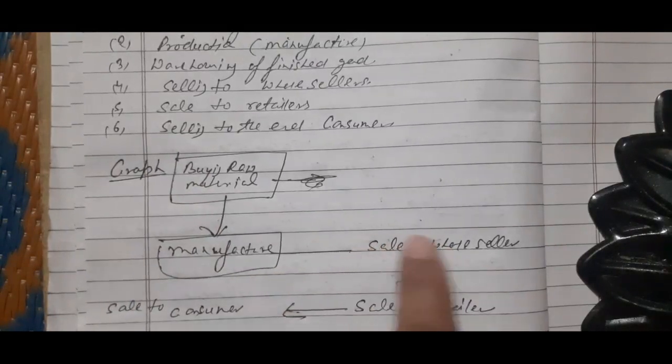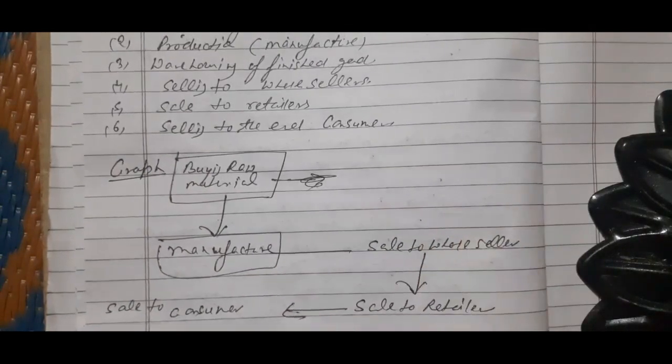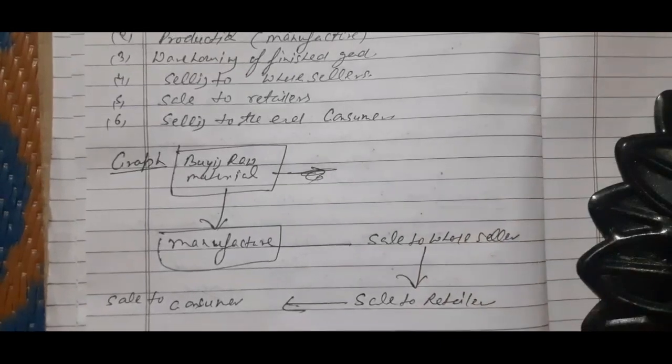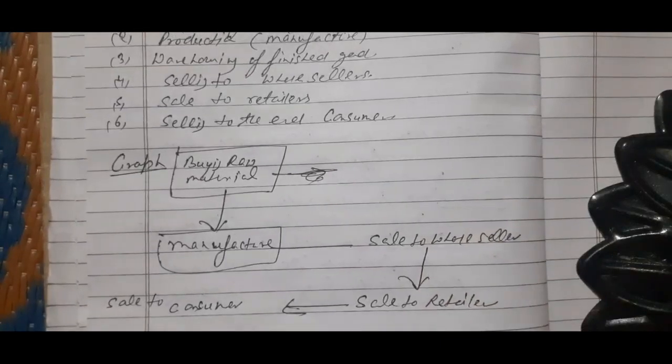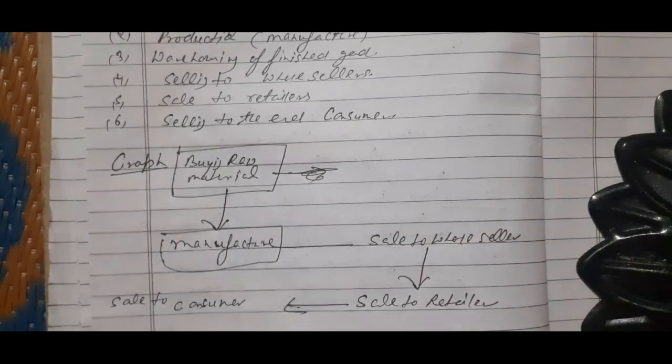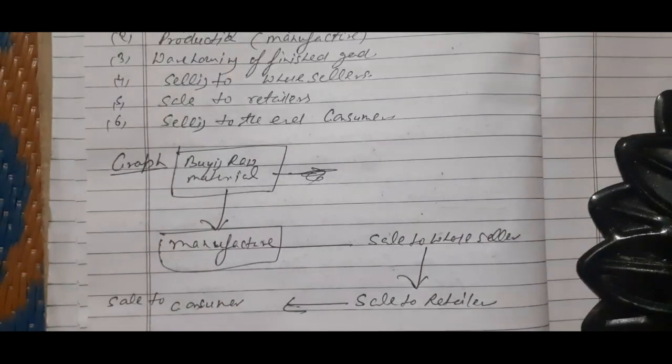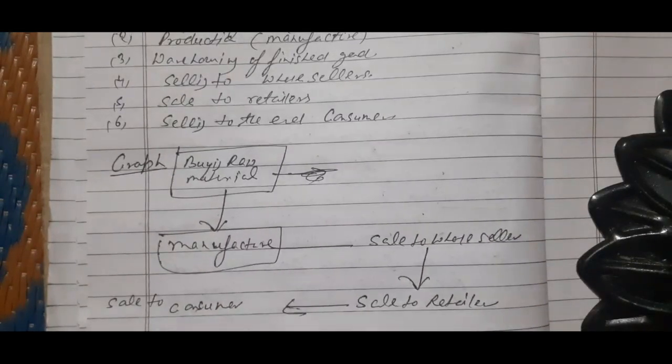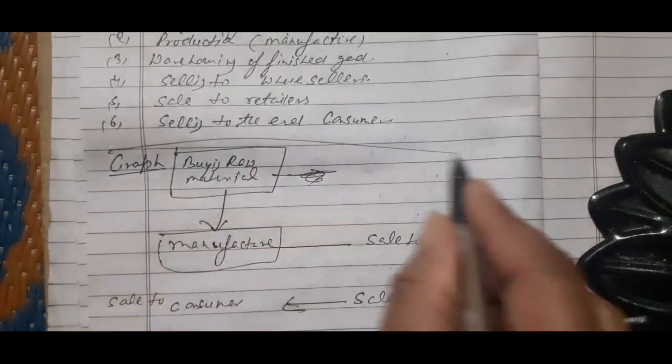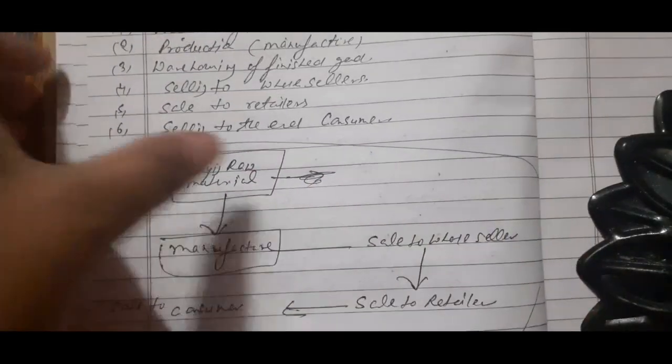stage will be sale to wholesaler. After that sale will be applied to retailer, and at the end the product will be sent to the consumer. Okay, so this is a graph. So children, according to this example, GST will be applied.